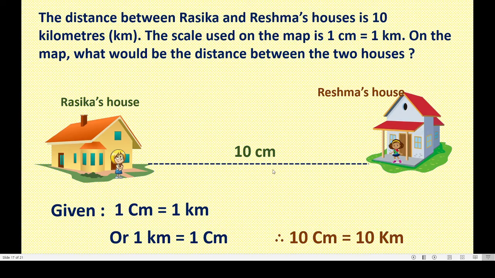So 10 kilometers is equal to 10 centimeters. Got this? Like this we have to draw map according to the scale. It is not possible for us to draw 10 kilometers on a paper, so we use scale, and according to the proportion we draw the map.